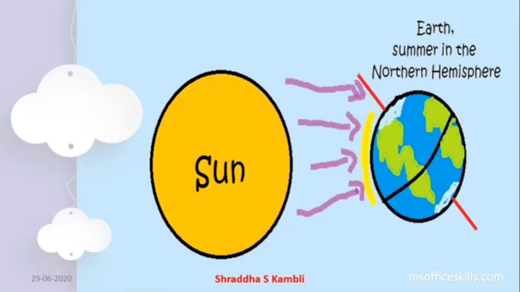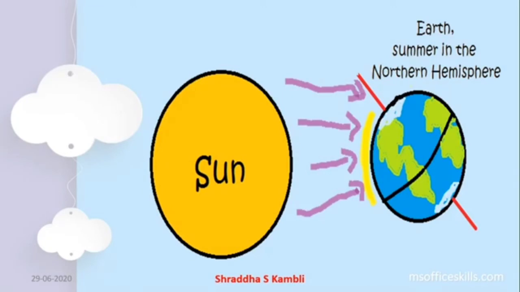Look at this particular image, if you remember when you studied geography last year. This is the sun, and you will see the earth, and you will see that the earth's axis is a little bit tilted. So what happens? When the axis of the earth is tilted towards the sun, it means the earth itself is tilted towards the sun, isn't it?